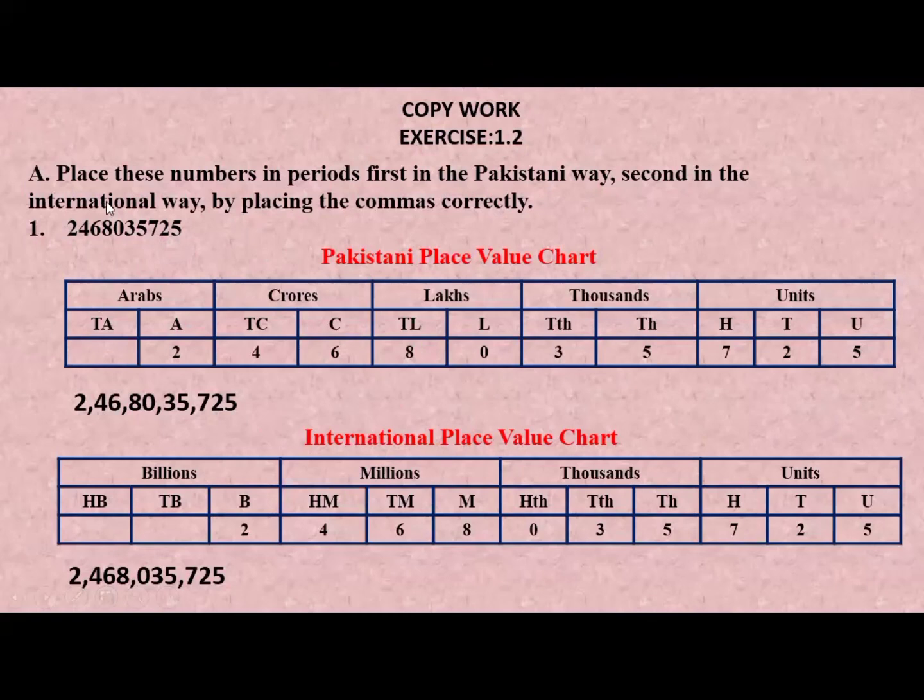So when we have 10 digit number, we start with Arab group, then crore group, then lakh group, then thousand and unit group. So I have told you about Pakistani place value chart, and also I have told you about international place value chart. So you will do this work in your copy. Take a screenshot of this slide, and other questions you will do by yourself.